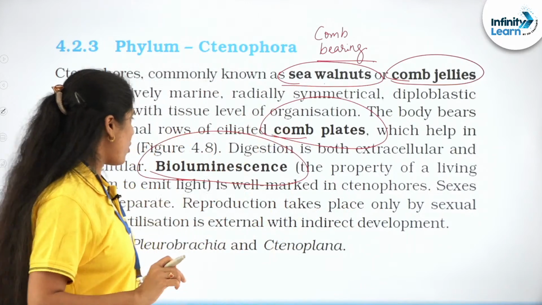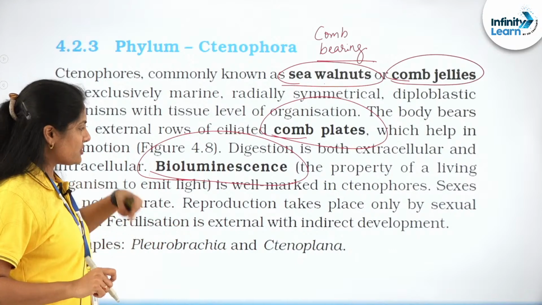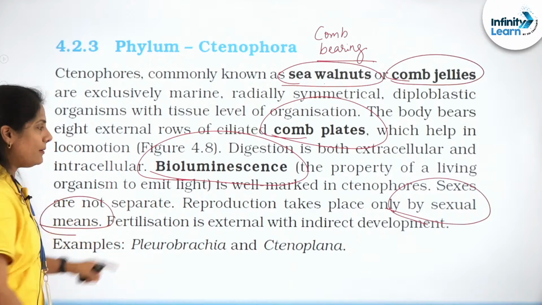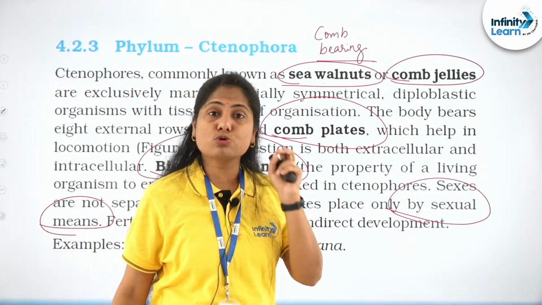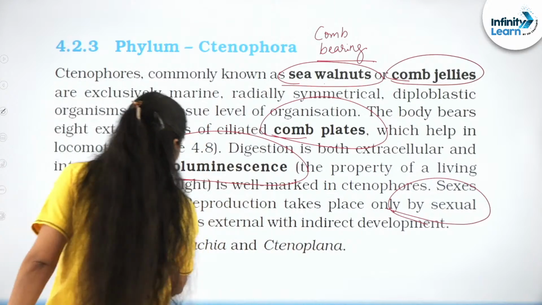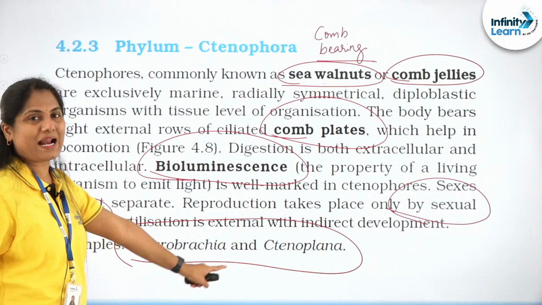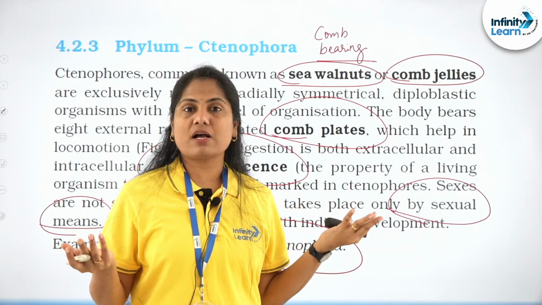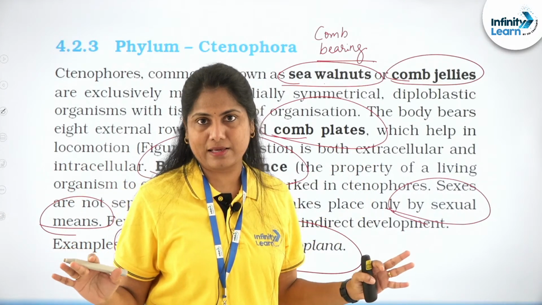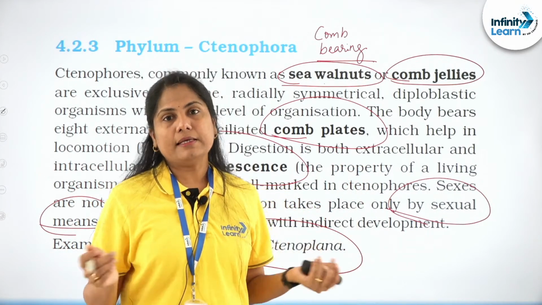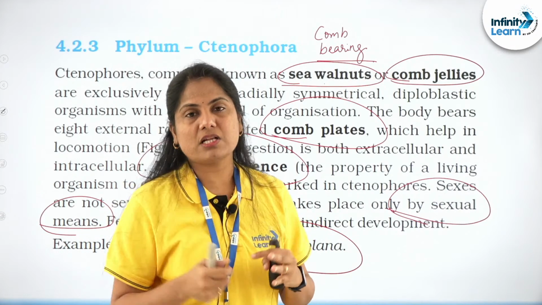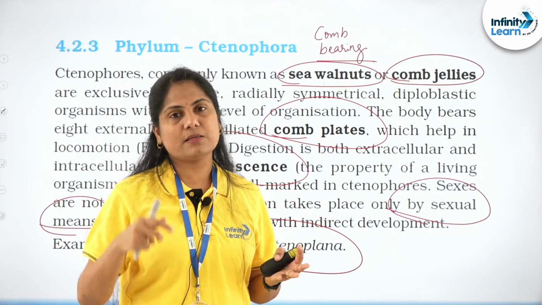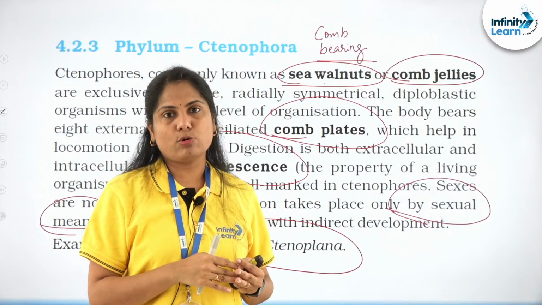Those are quite important. And these are the organisms which are hermaphrodites but reproduce only by sexual means. Very, very important. They reproduce only by sexual means. And 2 important examples include Pleurobrachia and Ctenoplana. Always learn your Ctenophora chapter synonymous to Pleurobrachia. You will be able to remember that easily. Pleurobrachia, although the word sounds a little complicated, whenever you study characteristics of Ctenophora, right, bioluminescence, immediately say Pleurobrachia exhibits bioluminescence.